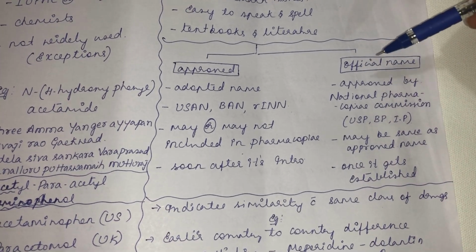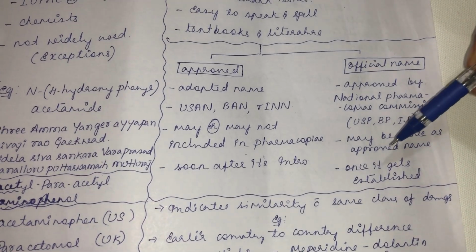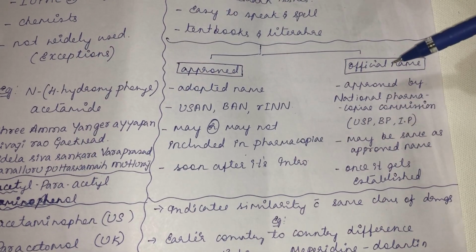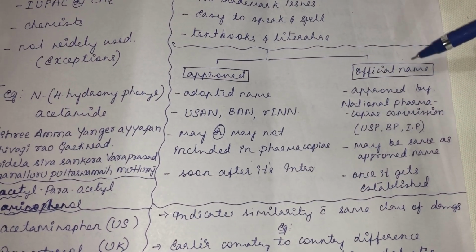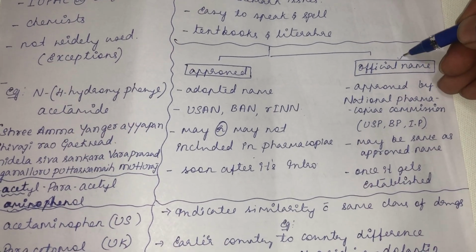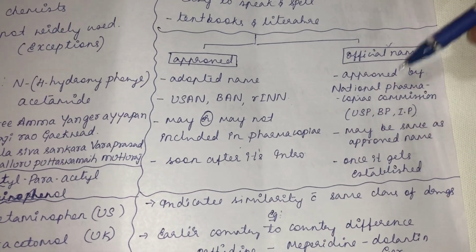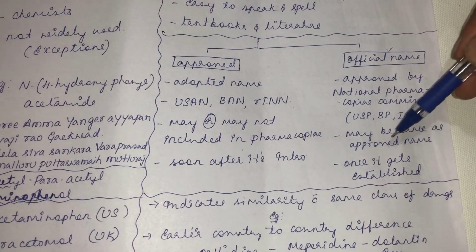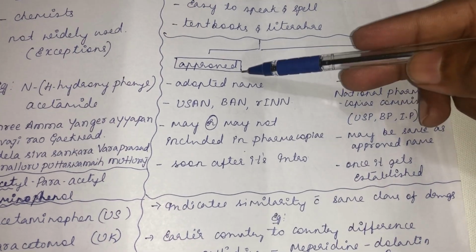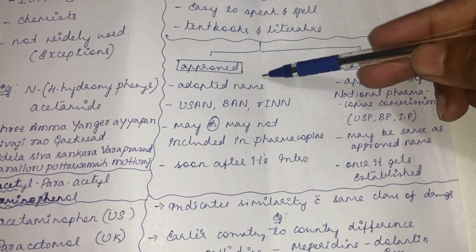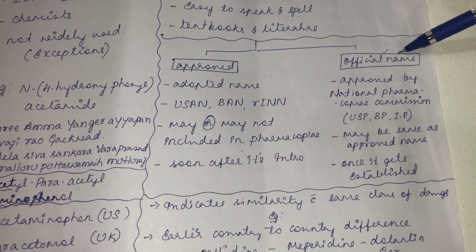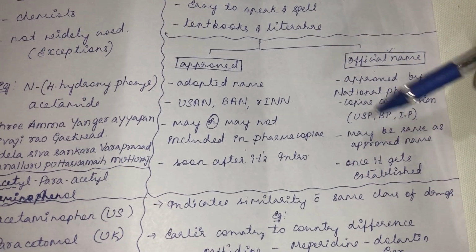Because this is the name that will be included in the pharmacopoeia, the official pharmacopoeia. So that's why it is the official name. And this name might be the same as the approved name. For example, for paracetamol, the approved or adopted name is paracetamol, and the official name is also paracetamol, the same thing.